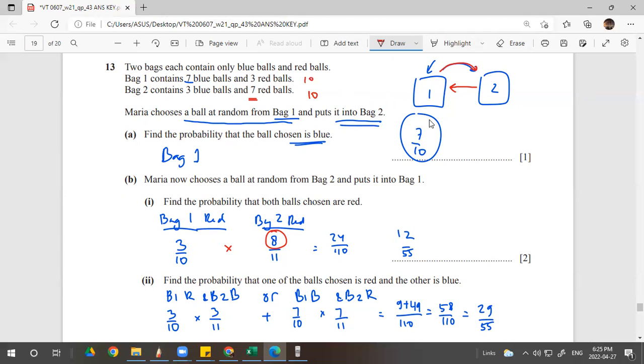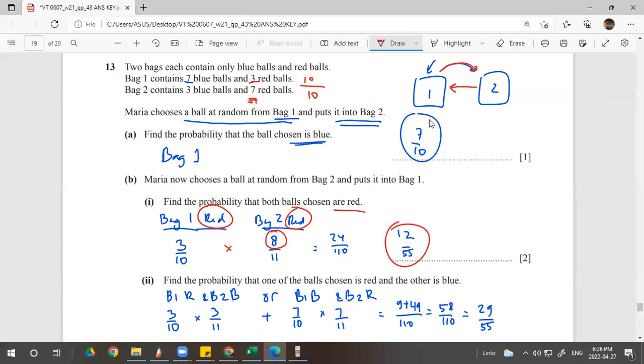This is 10. Both of them in the first position are 10 and 10. So the question is giving you both red. So bag 1 red, bag 2 taken red also. So bag 1 is still 3 out of 10, right? 3 out of 10. And then multiply by bag 2 red. Not 7 anymore, but plus 1 because the red is taken from bag 1. So 8 out of 11 total. So you multiply, get this. Make it simple. Simplify.